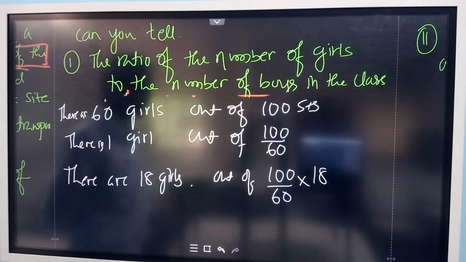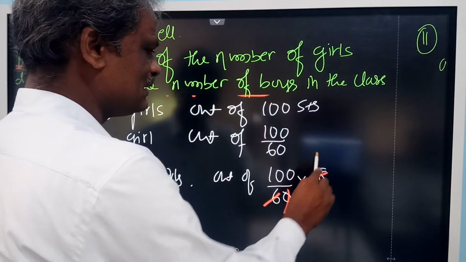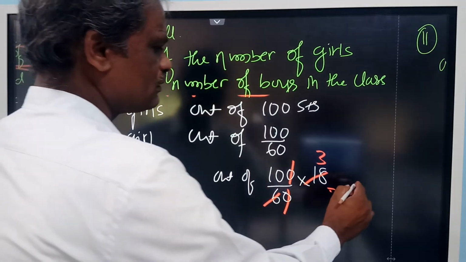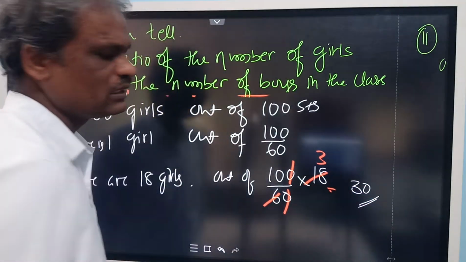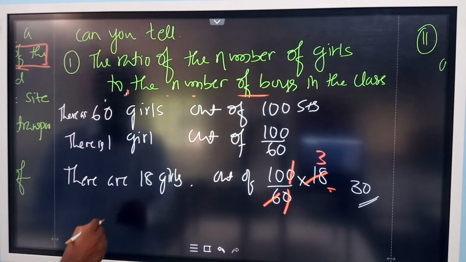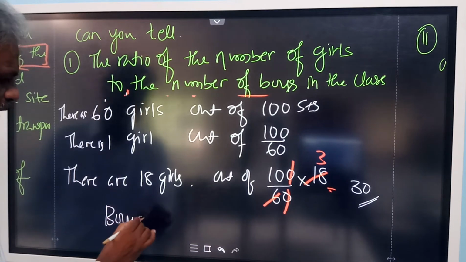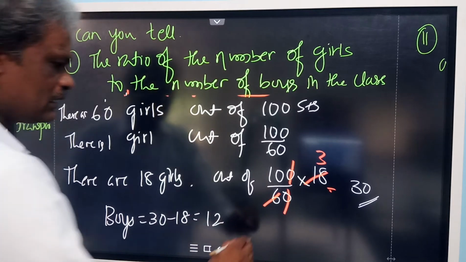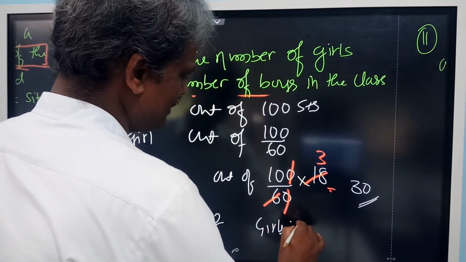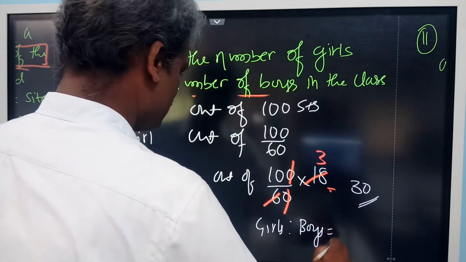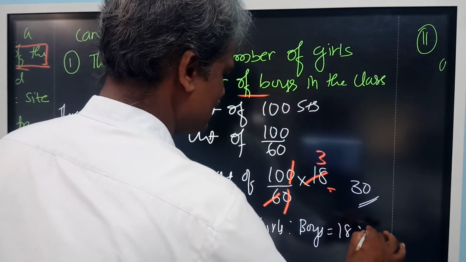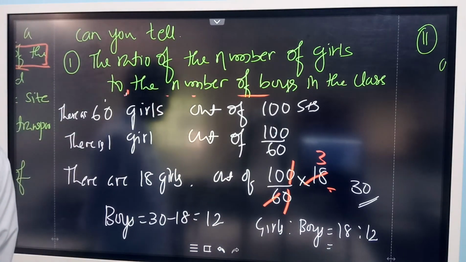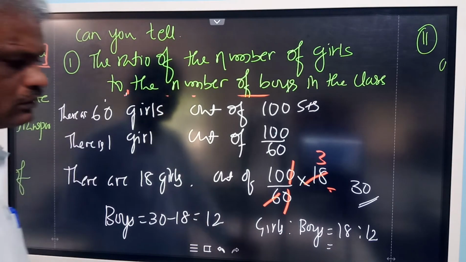Simplify this one. The zeros cancel. 6 ones are 6, 6 threes are 18. So the total students is equal to 30. If the total students is 30, boys will be equal to 30 minus 18, which is 12. Now girls is to boys: girls 18, boys 12. So what ratio do you get? 3 is to 2.